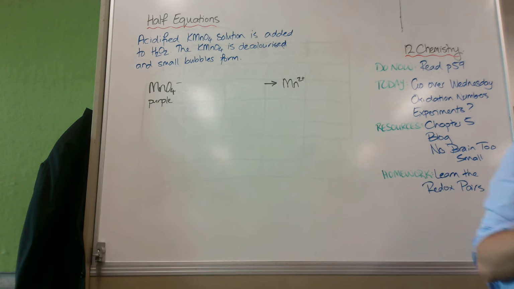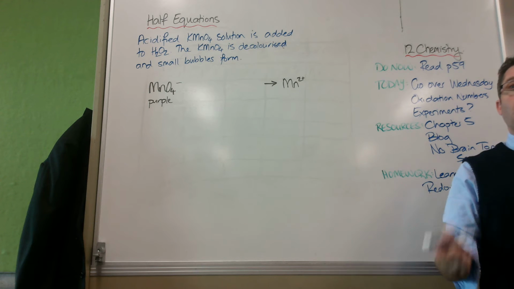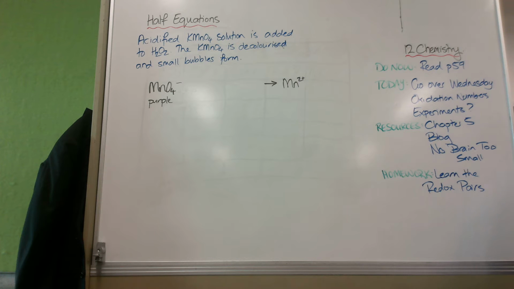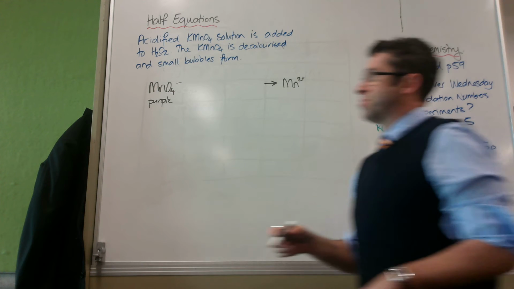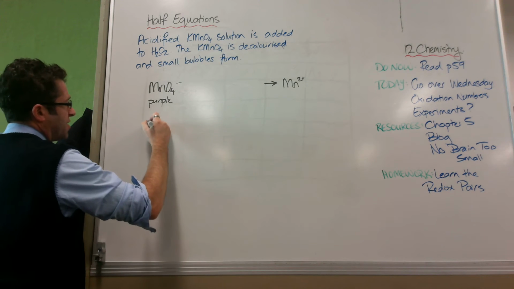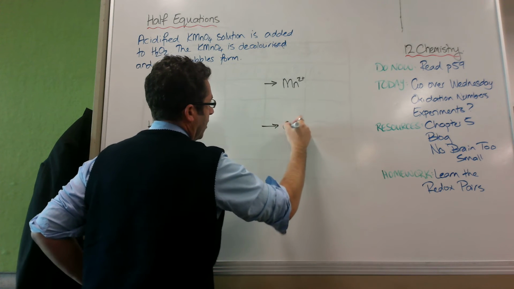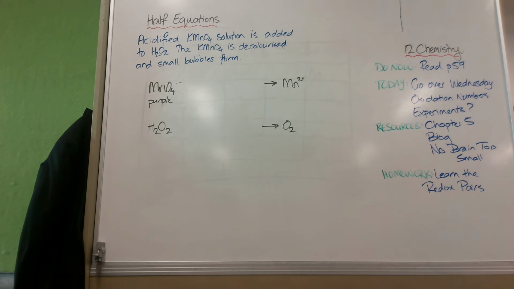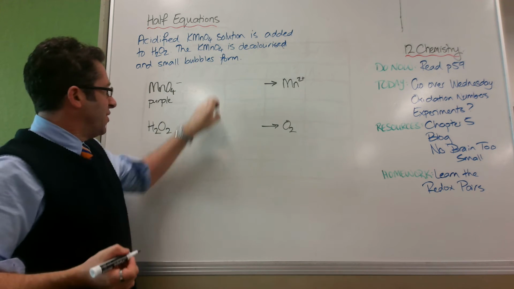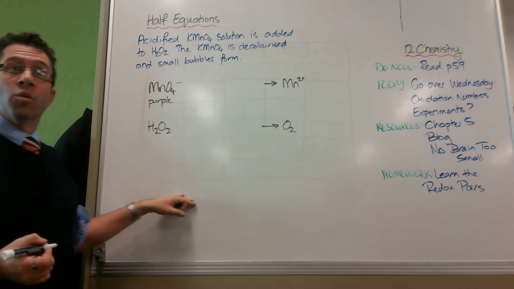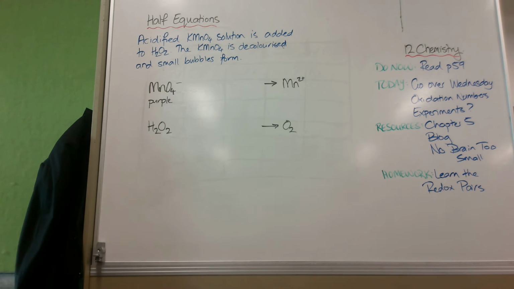So hydrogen peroxide I know can become water if it's reduced, or oxygen if it becomes oxidized. Not surprising when you listen to the names, is it? So at the same time, I must have this reaction occurring as well. I try to keep my arrows under each other because I'm going to end up putting everything together here to write an overall equation. Okay?